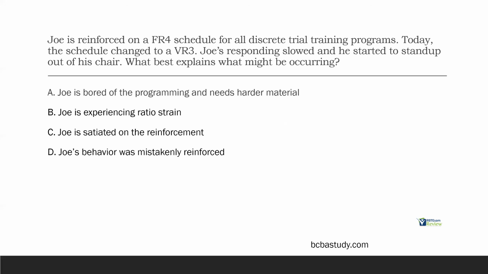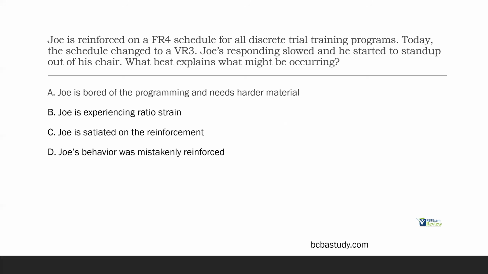Joe is reinforced on an FR4 schedule for all discrete trial training programs. Today, the schedule changed to a VR3. Joe's responding slowed, and he started to stand up out of his chair. What best explains what might be occurring? Okay, so what happened, right? We had Joe rocking and rolling on FR4, discrete trials going really well. Today, you come in as the BCBA and say, we're going to change his schedule to a VR3. Maybe you want to maintain some behaviors, maybe you want to start to work on generalization, whatever it might be. He's now going to receive less reinforcement, and it's going to be much less predictable. In response, he stops responding, and he starts to stand up out of his chair.